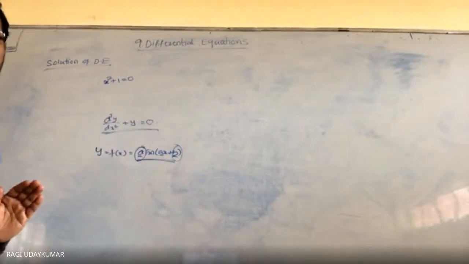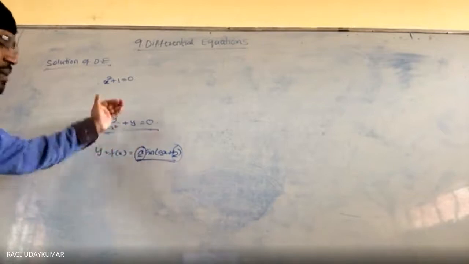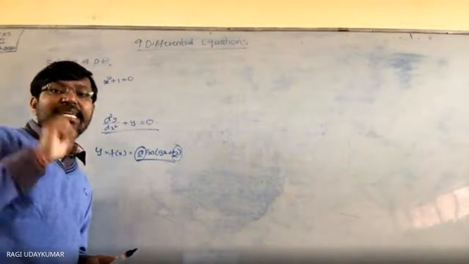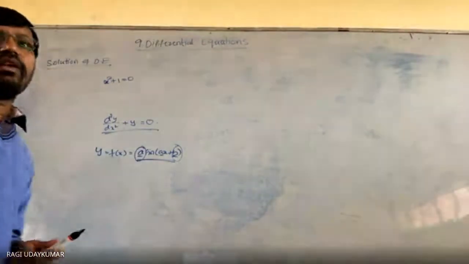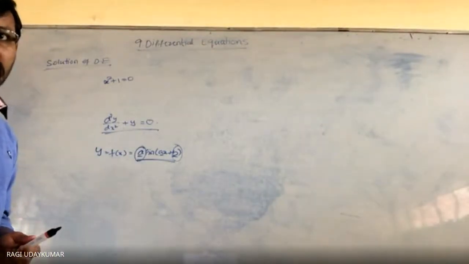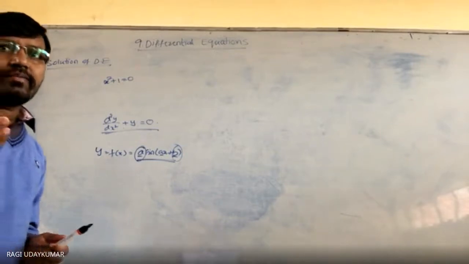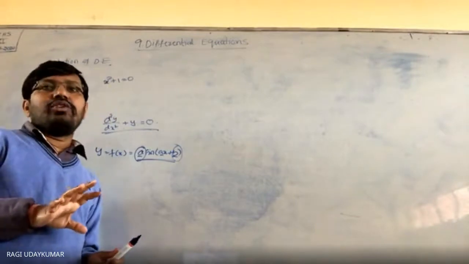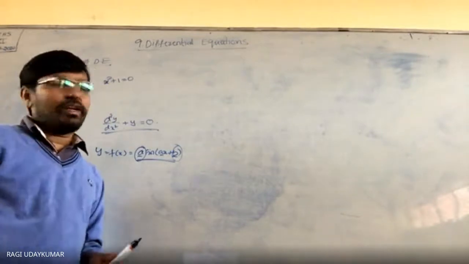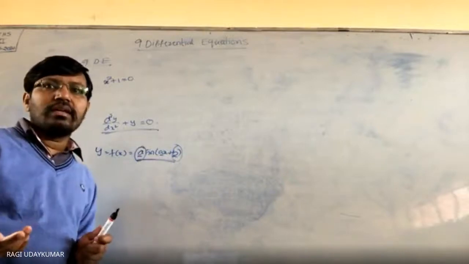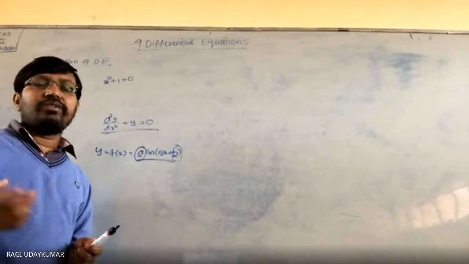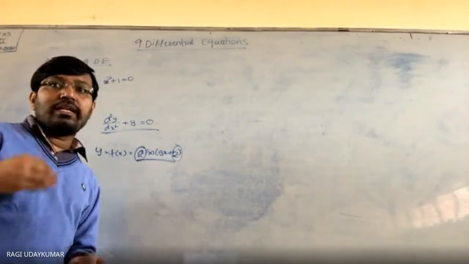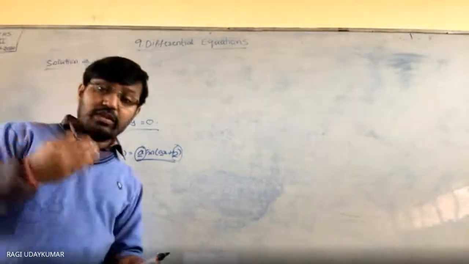Suppose, for example, this function may not satisfy, so some other function, and in that function there will be some arbitrary constants. The solution which contains the arbitrary constant is called a general solution. If particular numbers are given to you instead of a, say some number 2 is given, then it is called a particular solution. And how do we find out the particular solution?